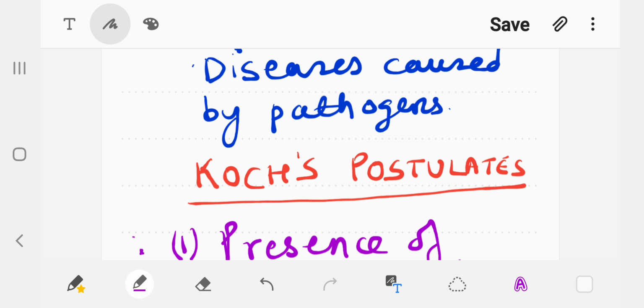He was a German bacteriologist and Nobel laureate. His duration of work was from the year 1843 to 1910, and he established that a specific pathogen may cause a particular disease. To prove that, he did a lot of experiments, and based on those experiments he gave the postulates, which are very important to understand, and these postulates are basically listed under 4 heads.